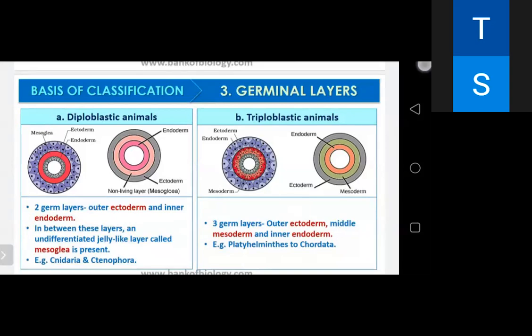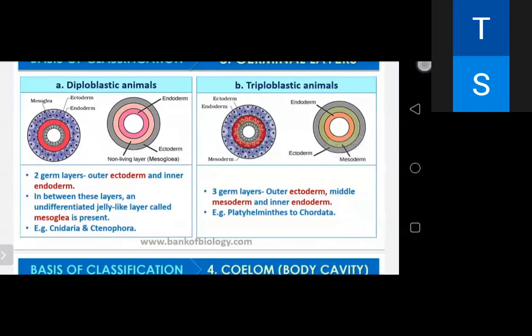They are called diploblastic. In addition, there is an undifferentiated jelly-like layer in between the two, called mesoglea. Examples are coelenterates, Cnidaria and Ctenophora. Triploblastic animals are those in which the developing embryo has a third germinal layer, the mesoderm, in between the ectoderm and endoderm. All animals from phylum Platyhelminthes to phylum Chordata are triploblastic.